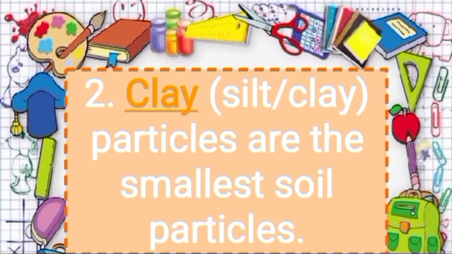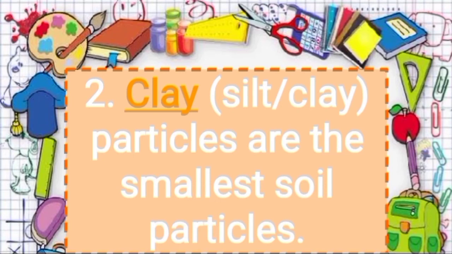Particles are the smallest soil particles. So the question is dash particles are the smallest soil particles.